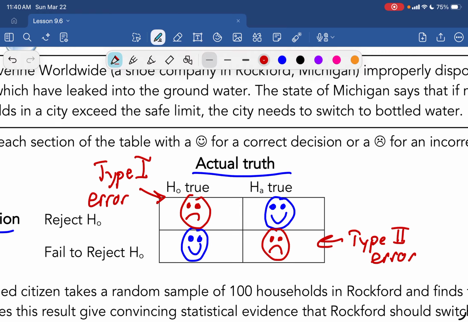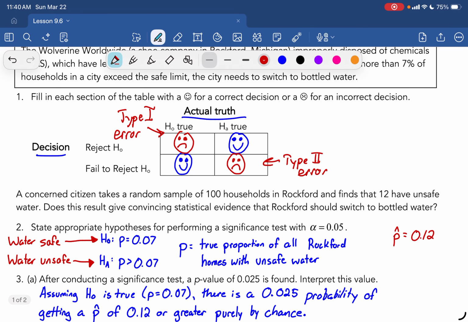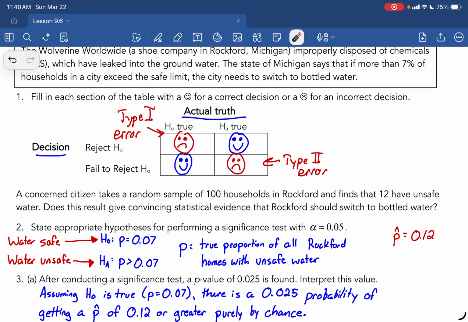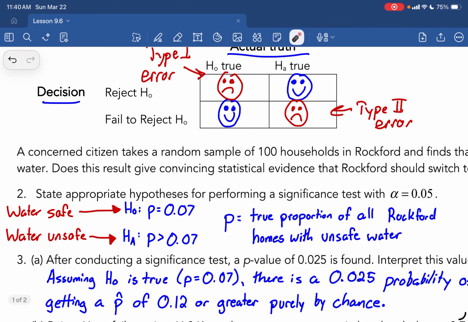So let's go through and look at what that actually looks like for us. A concerned citizen takes a random sample of 100 households in Rockford and finds that 12 have unsafe water. Does this result give convincing statistical evidence that Rockford should switch to bottled water? Now, state appropriate hypotheses for performing a significance test with alpha 0.05.